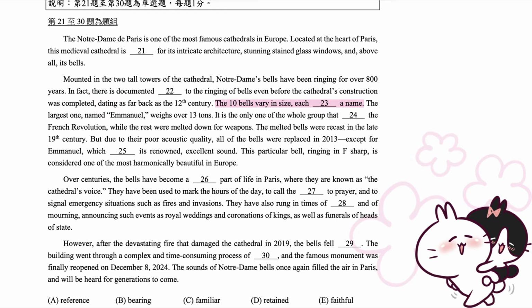The 10 bells vary in size, each bearing a name. The largest one, named Emmanuel, weighs over 13 tons. It is the only one of the whole group that survived the French Revolution, while the rest were melted down for weapons. The melted bells were recast in the late 19th century. But due to their poor acoustic quality, all of the bells were replaced in 2013, except for Emmanuel, which retained its renowned, excellent sound. This particular bell, ringing in F sharp, is considered one of the most harmonically beautiful in Europe.